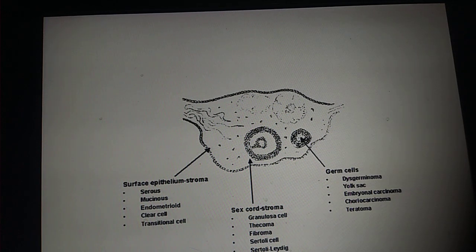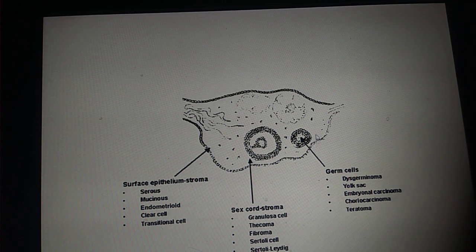This is a picture showing the histological origin of the ovarian neoplasms. As you can see, from the surface epithelium you get the serous tumors, mucinous tumors, endometrioid tumors, clear cell tumors and transition cell tumors. From the sex cord stroma area you can get the granulosa cell tumors, thecoma, fibroma, Sertoli cell and Sertoli Leydig cell tumors. And this is from the germ cells, right? These will give rise to dysgerminomas, yolk sac tumors, embryonal carcinoma, choriocarcinoma and teratoma.